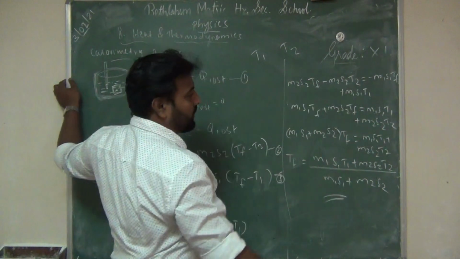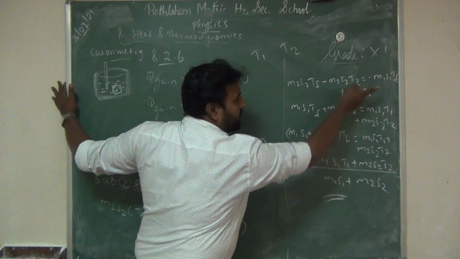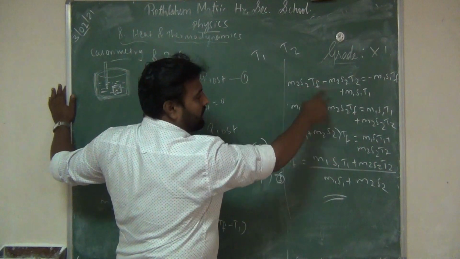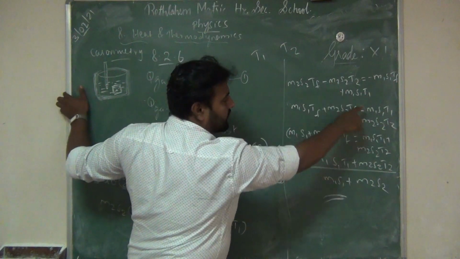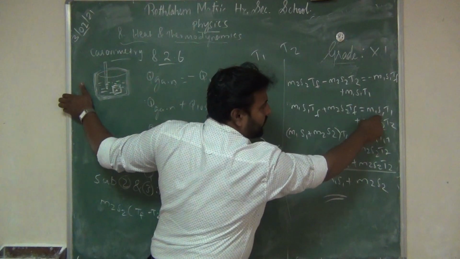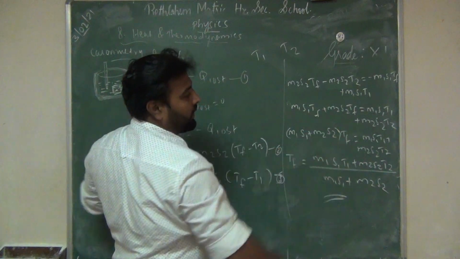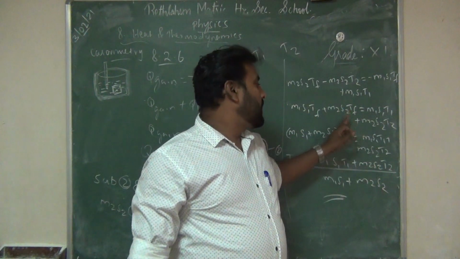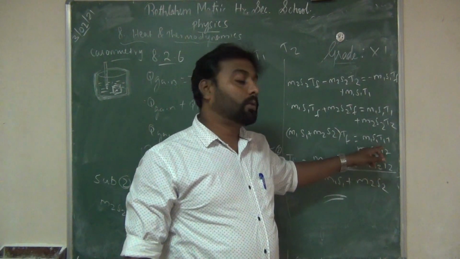Now take the Tf term to one side, so minus M1 S1 Tf, when it comes to this side, is plus M1 S1 Tf, then plus M2 S2 Tf is equal to M1 S1 T1, and this minus M2 S2 T2 going that side becomes plus M2 S2 T2. Now take Tf commonly outside, so (M1 S1 plus M2 S2) into Tf is equal to M1 S1 T1 plus M2 S2 T2.